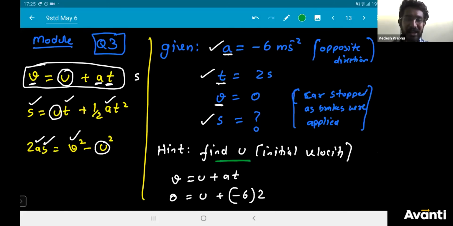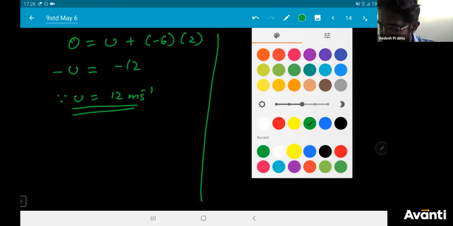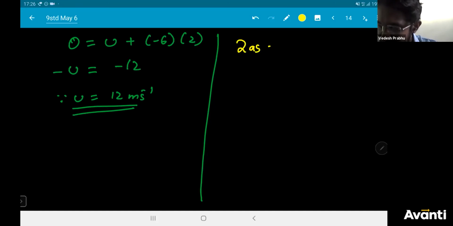You can choose any equation now to solve this. You can even choose equation number 2 to solve, or you can also choose equation number 3 to solve. You will get the answer. So I'm going to go with equation number 3, because it is easy, that's all. So I'm going to write here equation number 3, 2as is equal to v square minus u square.